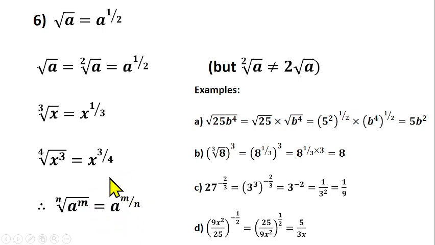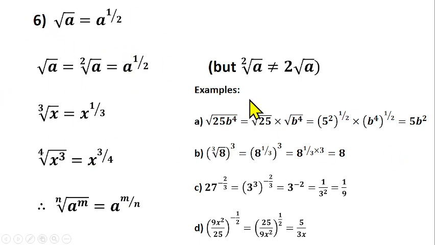When I'm given a question like this, I should be able to interpret what it literally means: the n root of a raised to power m, the fourth root of s raised to power 3, the cube root of s raised to power 1, the square root of a raised to power 1. So I hope you understand this now.